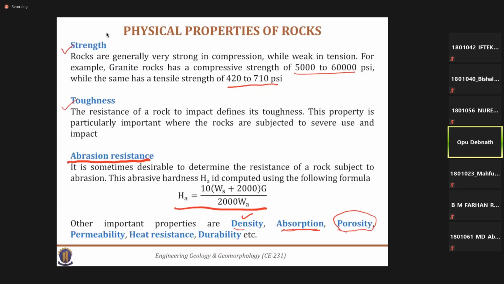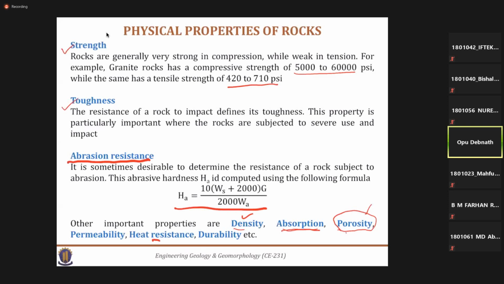And for permeability, there are two conditions: one is water permeability, and another is gas permeability. Permeability denotes how much fluid or gas can pass through the rock at certain times, under a certain hydraulic gradient or pressure. So this is indirectly related to porosity. The greater the pores in the rock, the higher the absorption as well as the permeability.